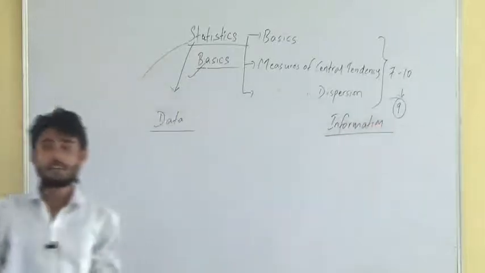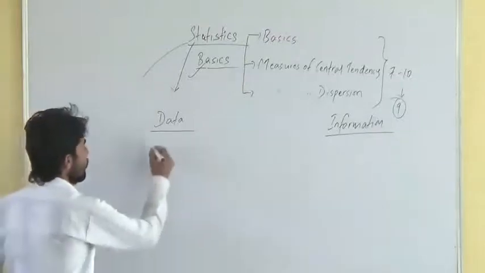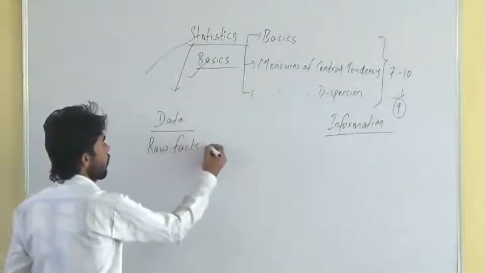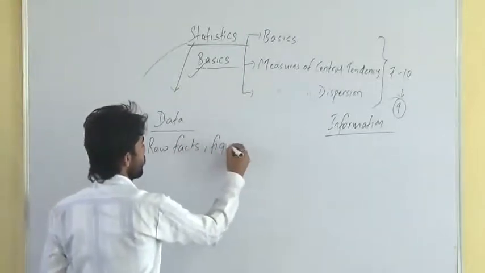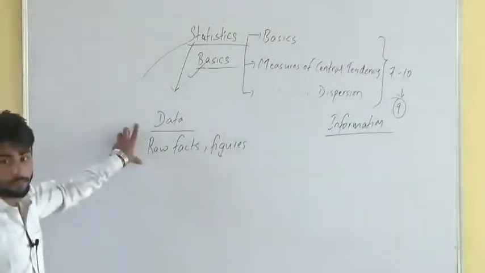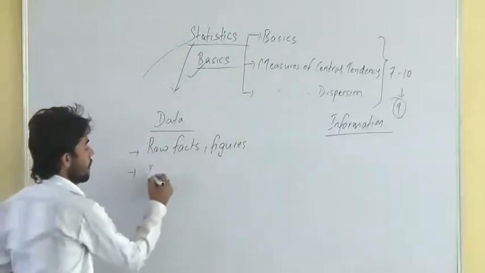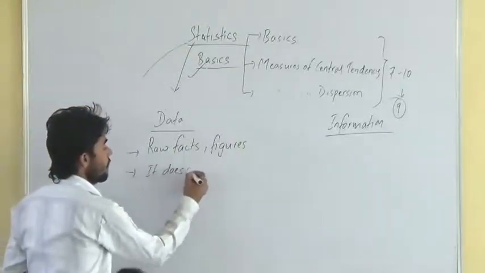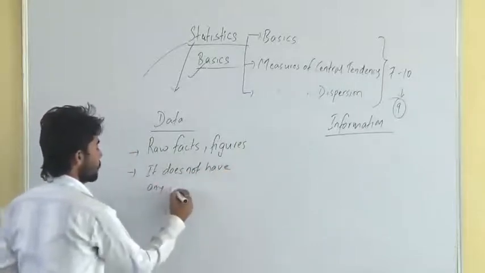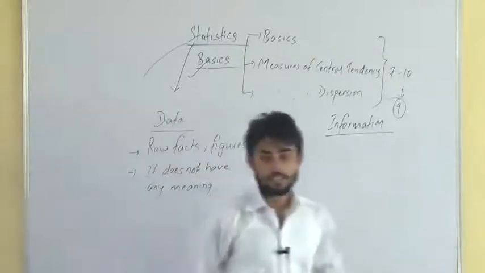Now what is data and what is information? Data is nothing but facts which are raw, which are not processed. Raw facts or figures will be called data. One more important thing relating to data is that it does not have any meaning. It is meaningless.